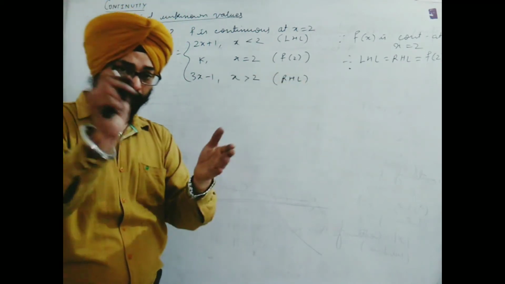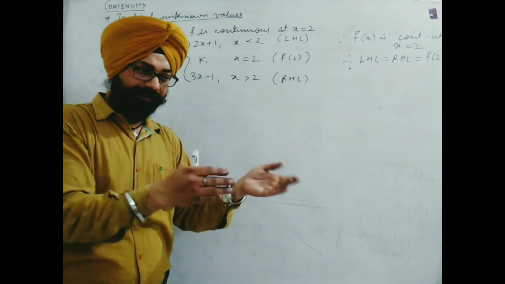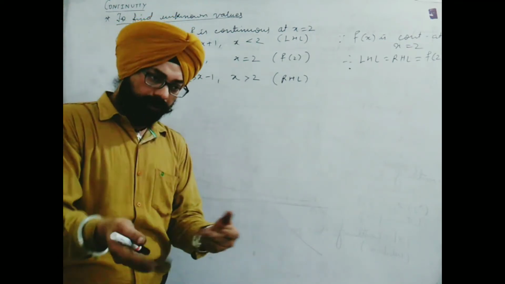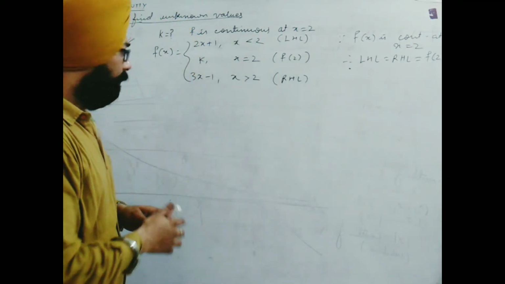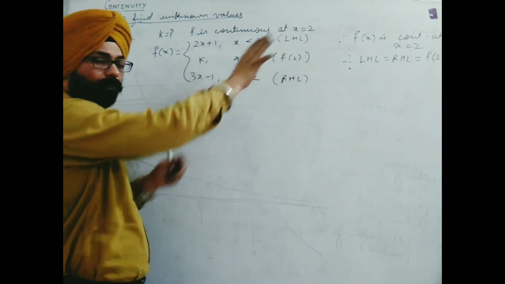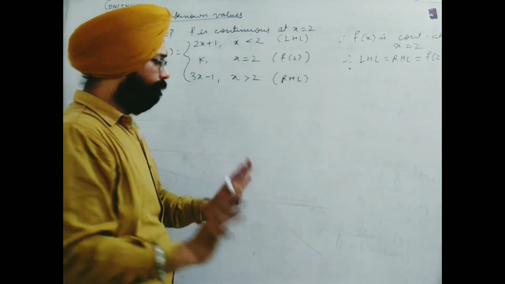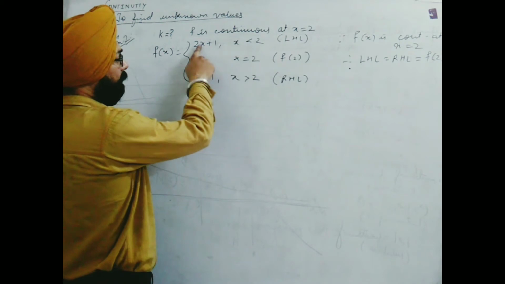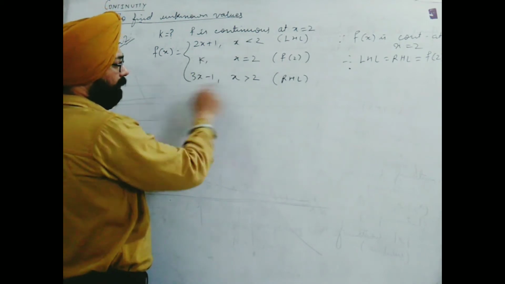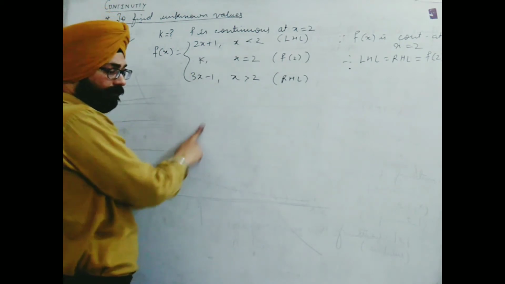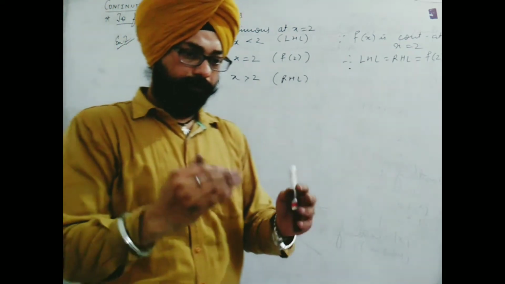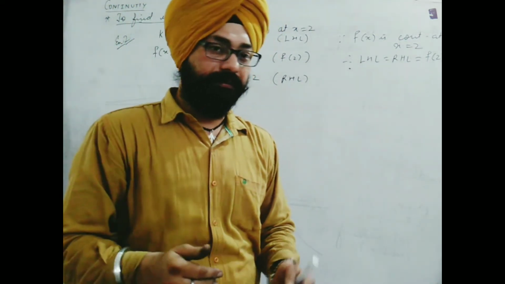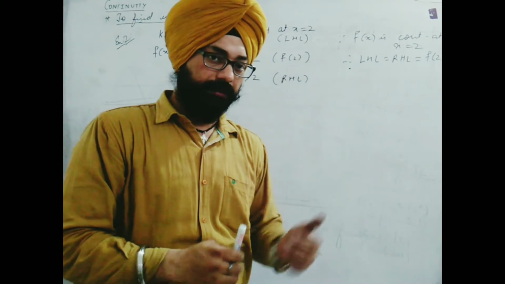They don't take the help of h like we do. For LHL we subtract h, for RHL we add h. Here, if you put the value directly, it is too much relaxation. If you take 2 directly, this will be 2 2s are 4 plus 1, 5. This also, 2 3s are 6 minus 1, 5. But for presentation I consider we should go with the basic concept, like I present here.